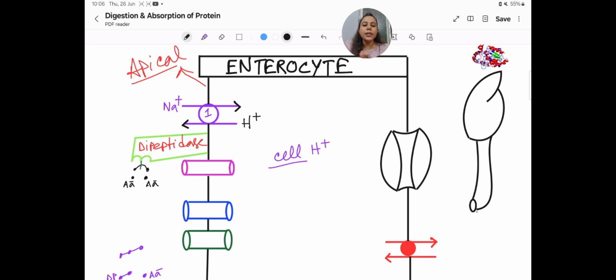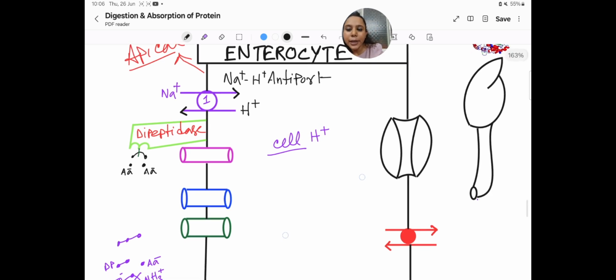That is why this system is known as the Na plus H plus antiport system. We know this type of transport: one molecule is going in and one molecule is going out. The direction of the molecules is not the same. They are moving in opposite directions. That is why this system is an antiport.